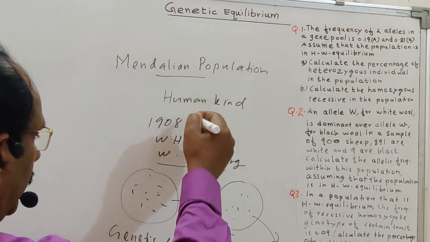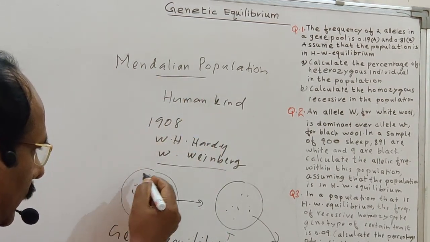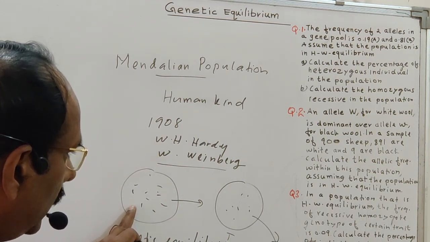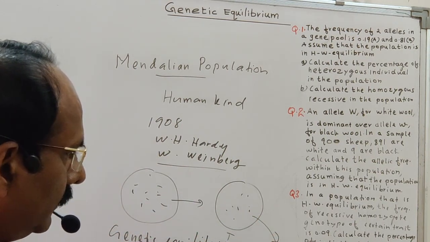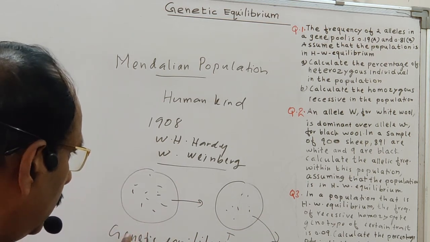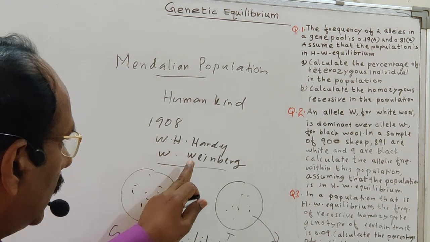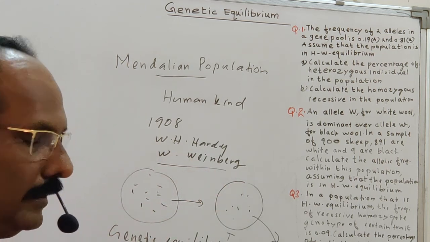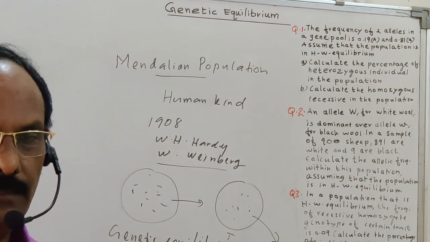So a Mendelian population has a particular percentage or frequency of alleles. The frequency of the alleles cannot change when transferring from generation to generation. That is known as genetic equilibrium. And the principle proposed by Hardy and Weinberg related to this genetic equilibrium is known as the Hardy-Weinberg principle.